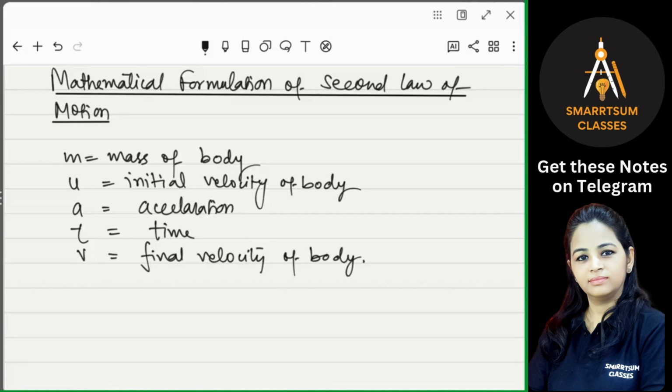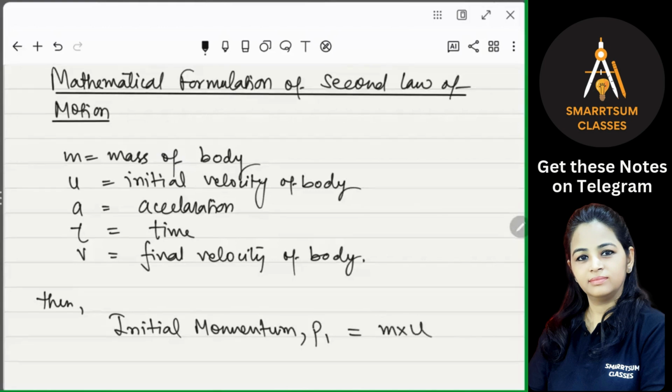Then what will be the initial momentum? Initial momentum, suppose P1. P1 means m into v is the momentum, right? But here the v should be the initial velocity. That will be the initial momentum, right? So P1 is equal to m into u.